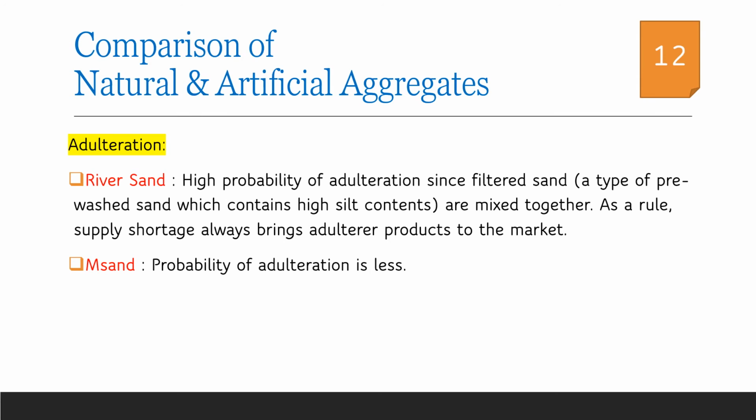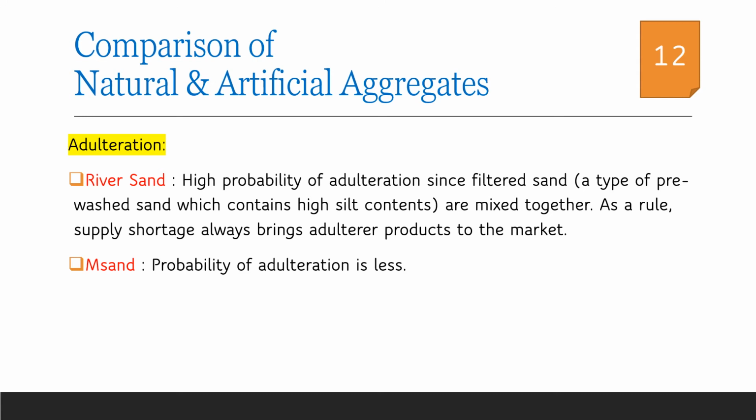It is observed that river sand is more adulterated than M sand because nowadays the availability of river sand is less, which in turn led to the usage of more silt-contented river sand, or mixing good quality river sand with sand with silt contents, which is not preferred in concreting.